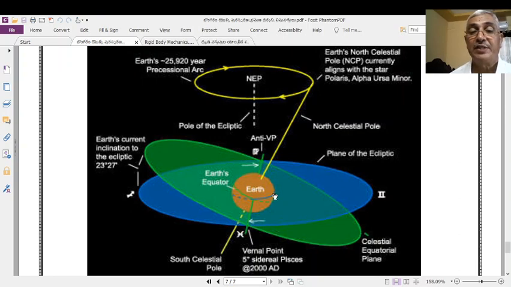This is known as the self-rotation of the Earth. The Earth rotates around itself about an axis which is known as the polar axis.